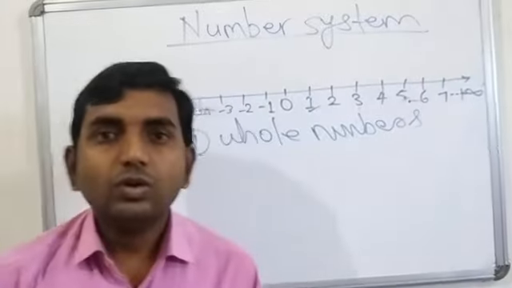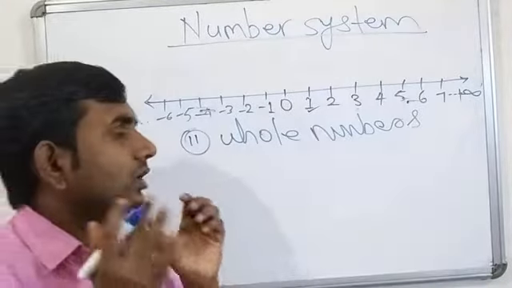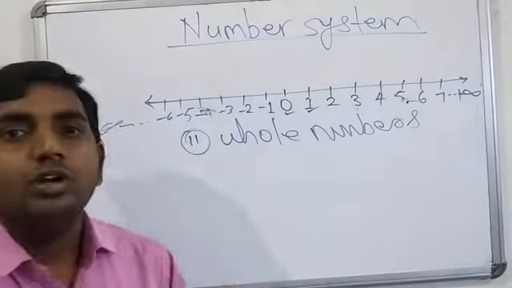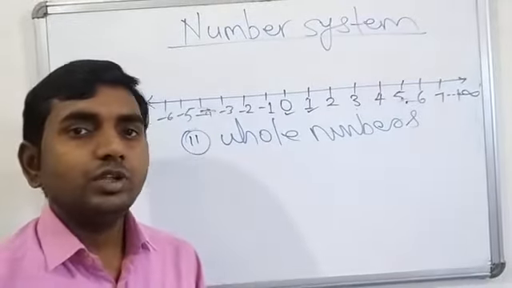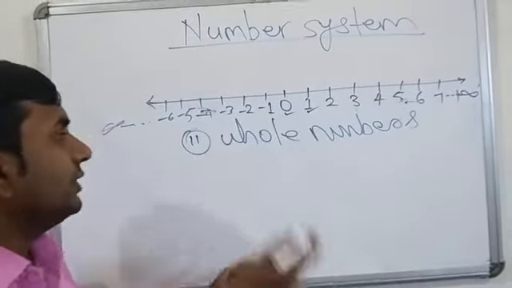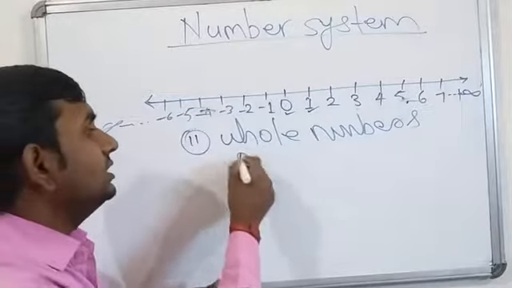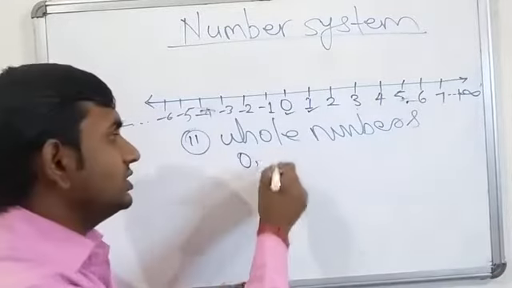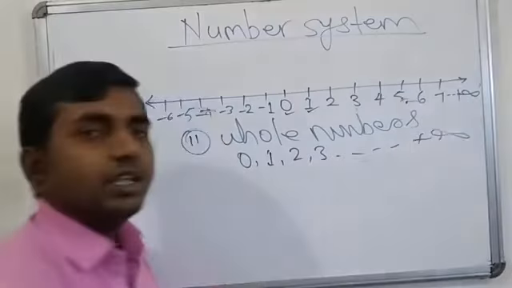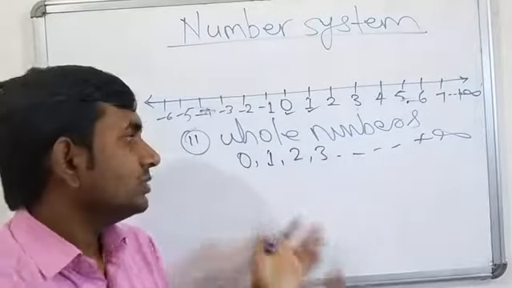Which numbers are called whole numbers? A set of natural numbers including 0 is called whole numbers. It means whole numbers start from 0, 1, 2, 3 and go up to plus infinity.